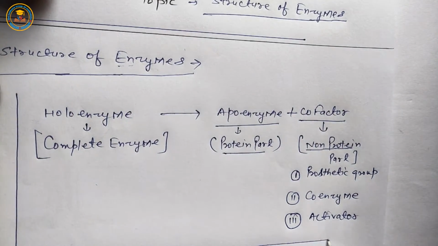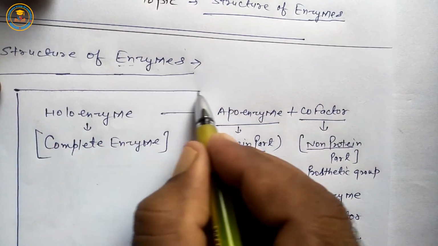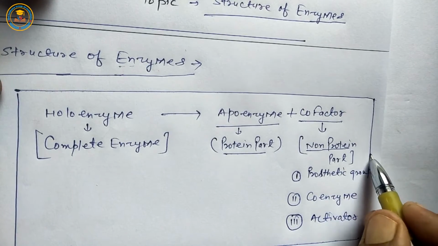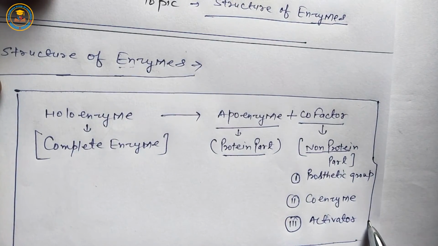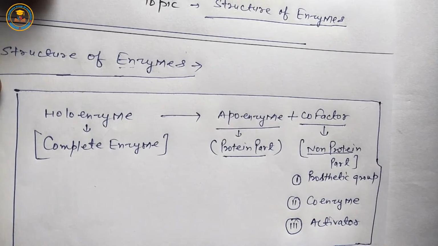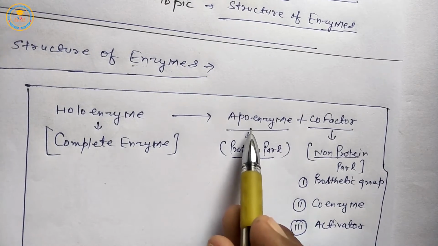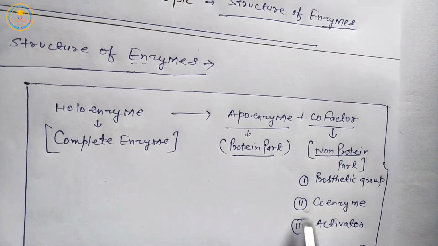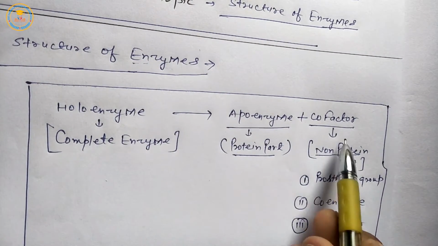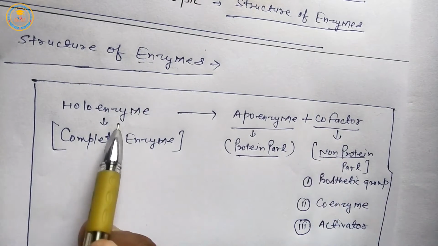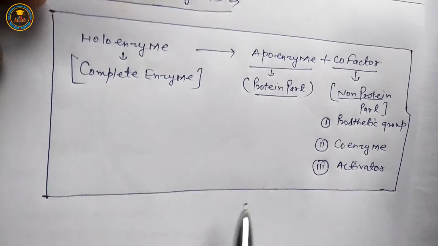This is a linear structure of holoenzyme, it means complete enzyme. Once again, apoenzyme is the protein part of holoenzyme. Coenzyme is a non-protein part of holoenzyme. Activator is a non-protein part of holoenzyme.